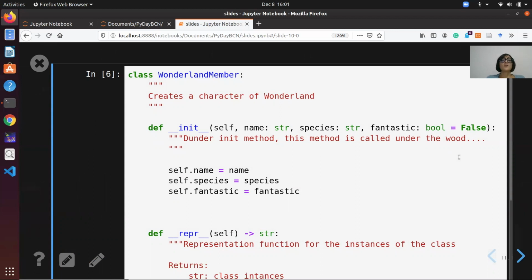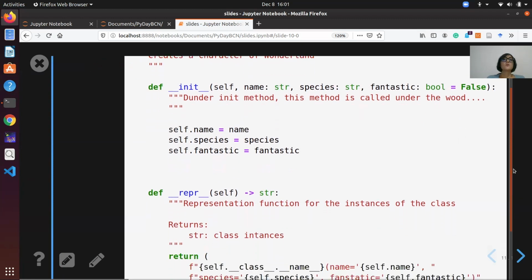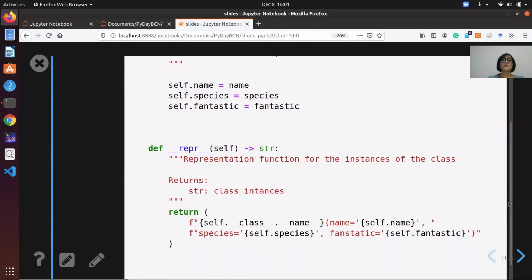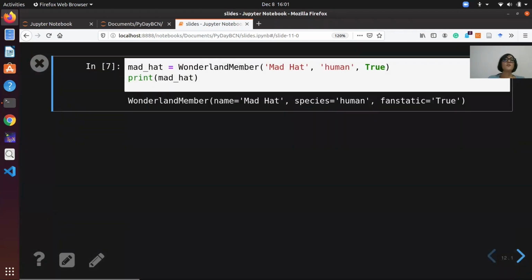The first argument of the __init__ method is called self, and it points towards an instance of the class whenever the method is called. And the __repr__ method is used to ensure a useful conversion of the object to a string. So here we define the Mad Hatter as an instance of the class, and using the __repr__ method, we can easily recreate the Mad Hatter instance.